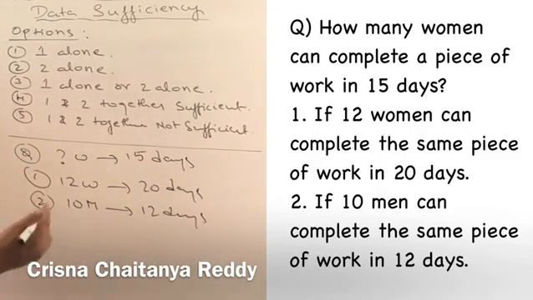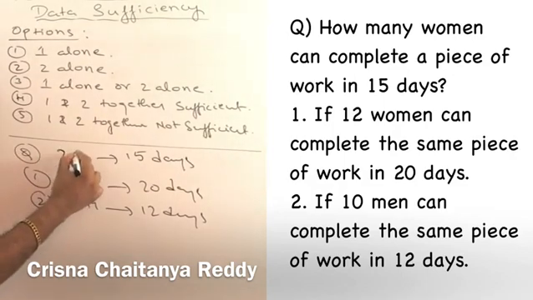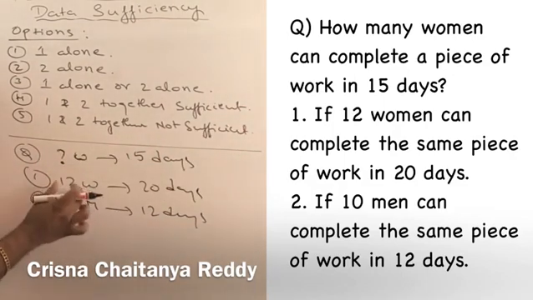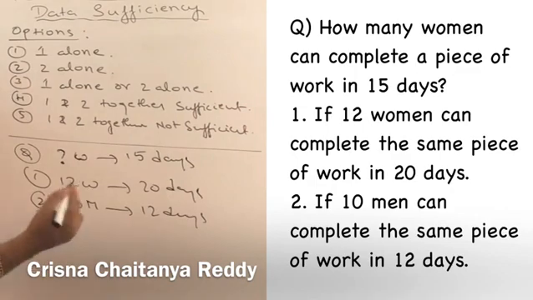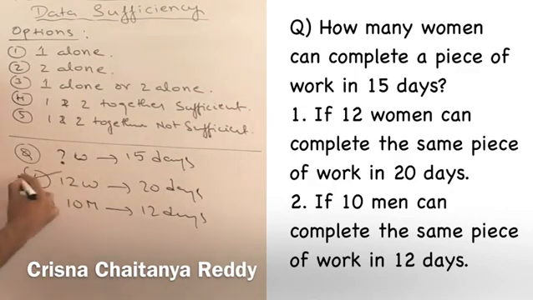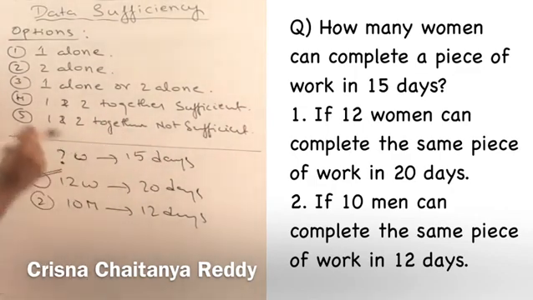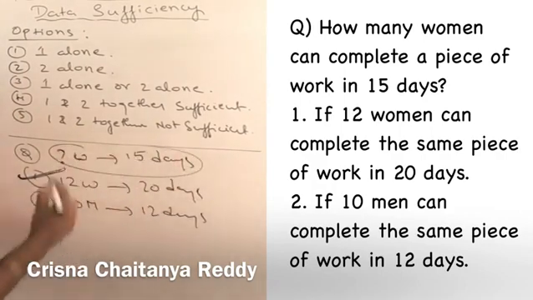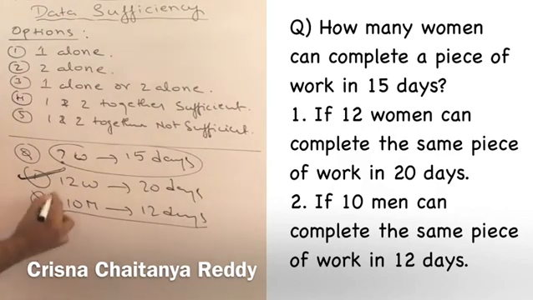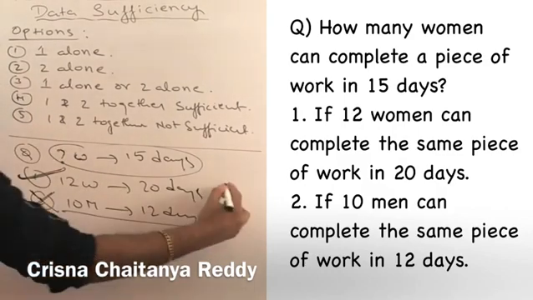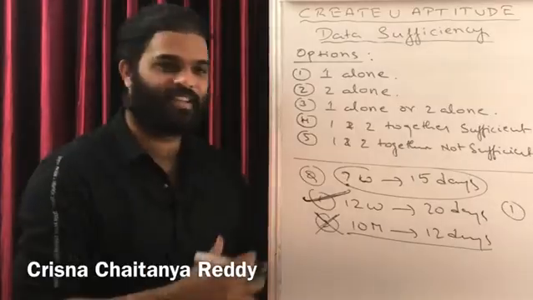Try to observe the question clearly. You need not answer the question. You should only say that I want to know how many women can complete the work in 15 days. I know 12 women can complete the work in 20 days. M1 D1 is equal to M2 D2. So with this information, I can answer the question. I need not worry what is the answer. I can answer the question. But the question is about women and he has given about men. So this is impossible to answer the question. So my answer is only 1 alone. That is option 1. Very, very simple question.